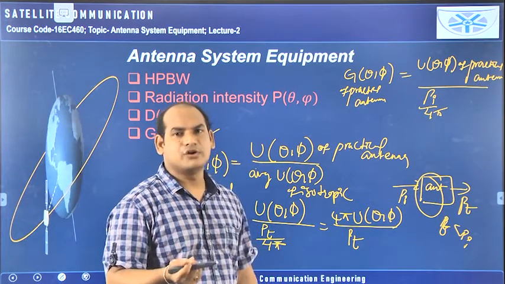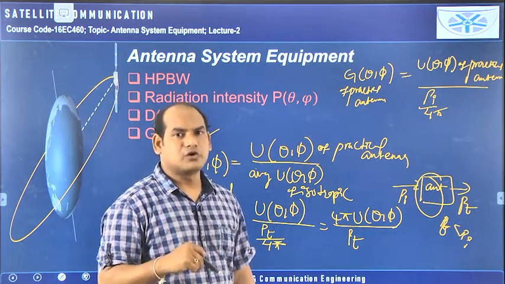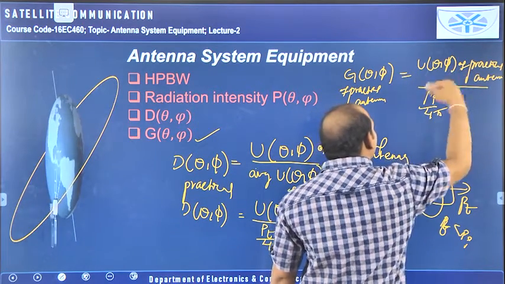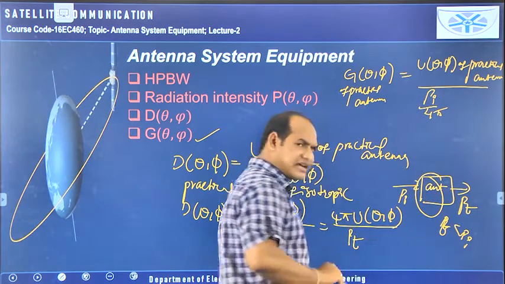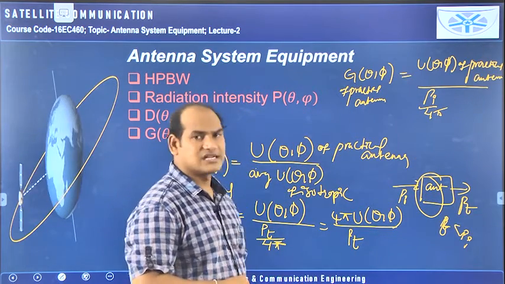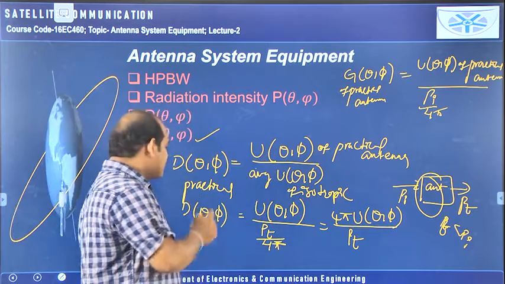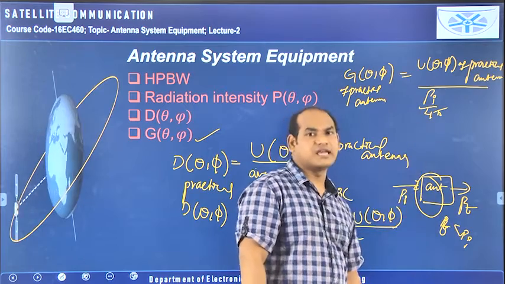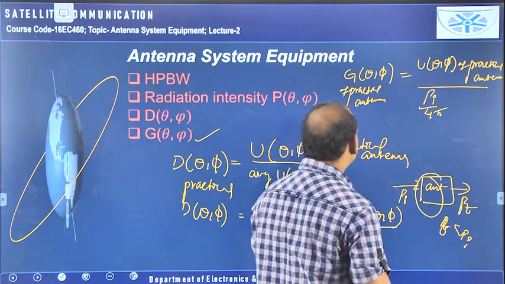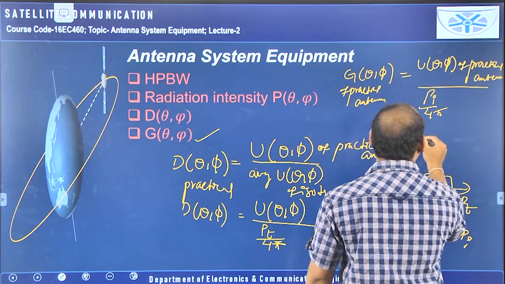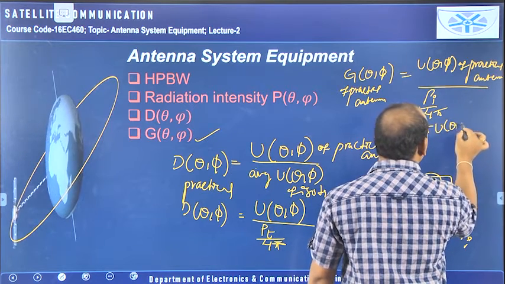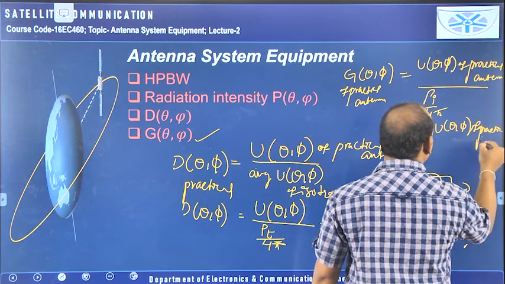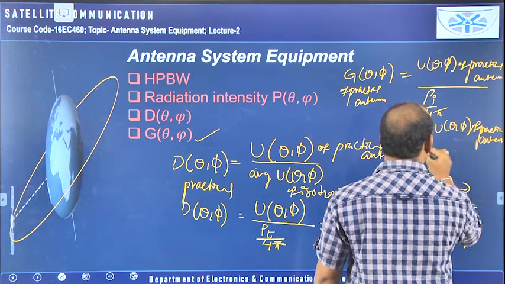In general for amplifiers we know the voltage gain is output voltage by input voltage. Similarly here, the radiation intensity of the practical antenna is the output quantity, divided by the total amount of power we give as input, which we need to consider here. So the only change is that for directivity we use the transmitted power, and for gain we use PI. That is the change you have to observe, and I can rewrite this equation as 4 pi into the radiation intensity of the practical antenna for which we are calculating the gain, by PI.